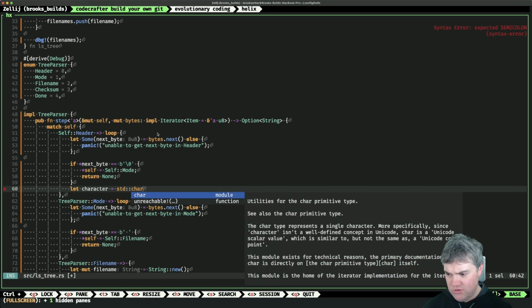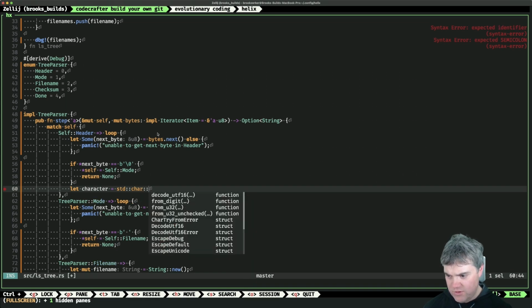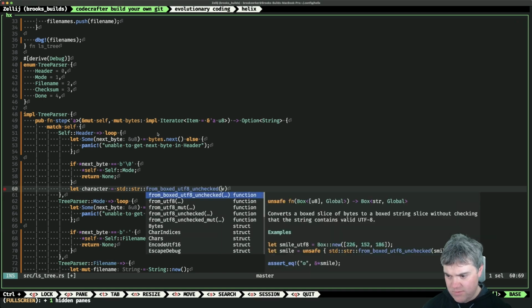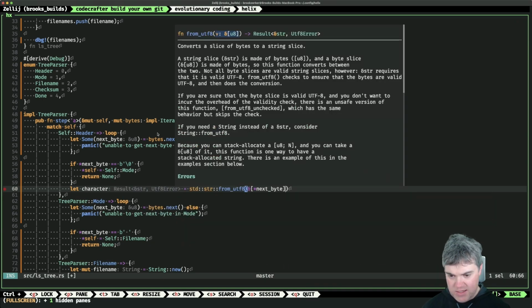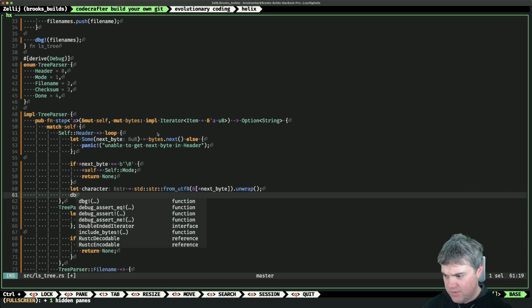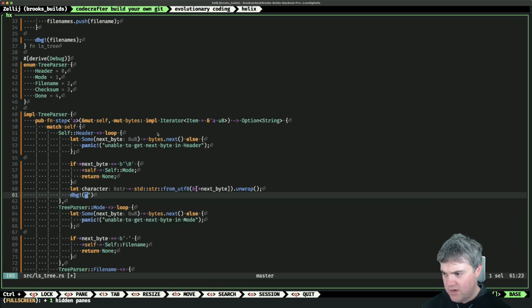Can I do char from u32 from byte? It wasn't u8. Oh, it was std::str from UTF-8. Get the next byte like that, unwrap, and then I want to print out that we are in header. Let's not debug, let's do a println. So we're in header, so let's just print header and the character.